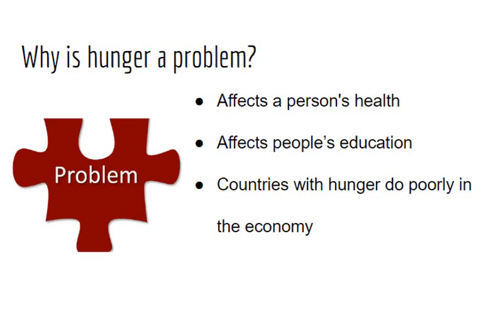Hunger causes a lot of problems, not just to an individual person, but to countries as well. It can affect a person's health and well-being by making their bodies weaker and more susceptible to disease and illness. According to eSchool Today, poor nutrition causes nearly half, exactly 45%, of deaths in children under 5 years of age. That equates to 3.1 million children each year. It can also affect a person's education because being hungry causes a person to lose focus and be unable to retain information. Lastly, countries with hunger tend to do poorly in the economy. This is because people are constantly ill, so their interest in working is very low. Fewer hands on farms also mean that there's not enough produce from the farming villages into the towns for consumption.